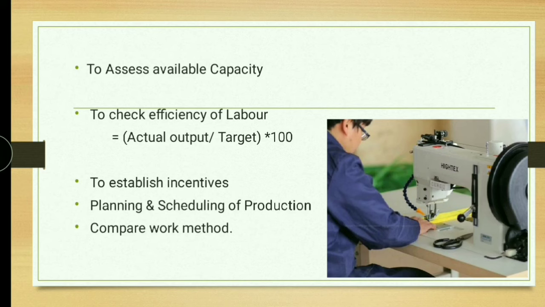And the next application is to establish incentives. Those who are achieving 100% efficiency, you can give incentives to those laborers. It will motivate them to be more efficient and they will produce more. So the SAM will help you to establish incentive policies. Then planning and scheduling of production. Then compare work methods. If some operation is taking more time, then as an industrial engineer, you need to compare working methods and find the best method to perform a job so that you can reduce the time.